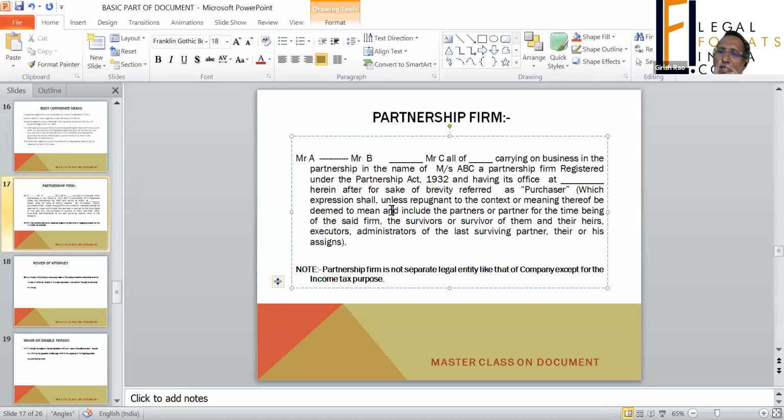Please, one more fact you should understand and remember is that partnership is constituted by a document. And if one of the partners dies, the partnership is deemed to have been dissolved. I will tell you why. Invariably, you will find in a partnership document that if a partner dies, his legal heirs will become a party.